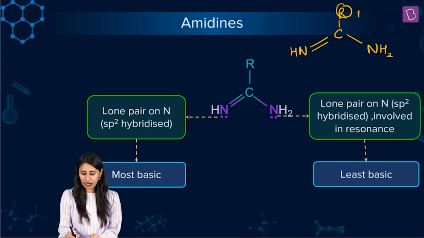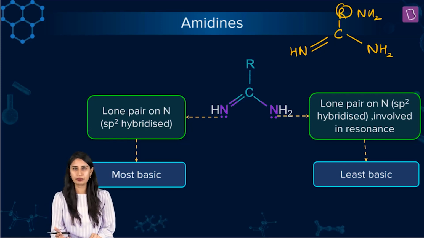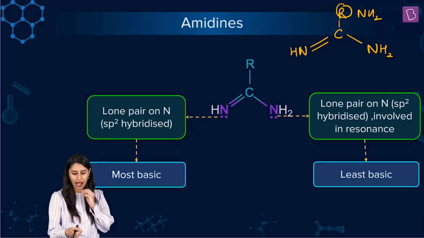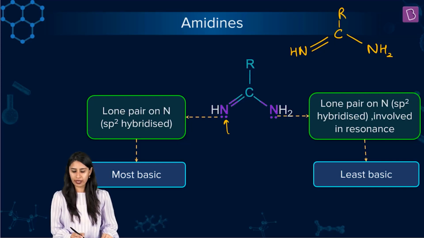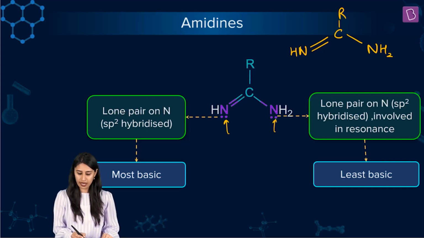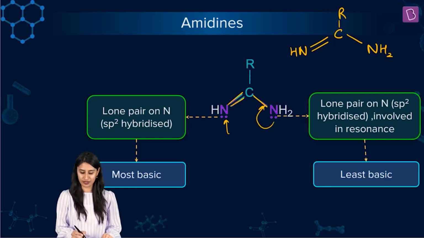If instead of R we make it NH2, it becomes a guanidine kind of system. So please understand, I'm talking about R right now. Here what is important is this is the nitrogen having a lone pair. This is also the nitrogen having a lone pair. But if you observe here, there is conjugation present. So this lone pair is involved in delocalization, right?